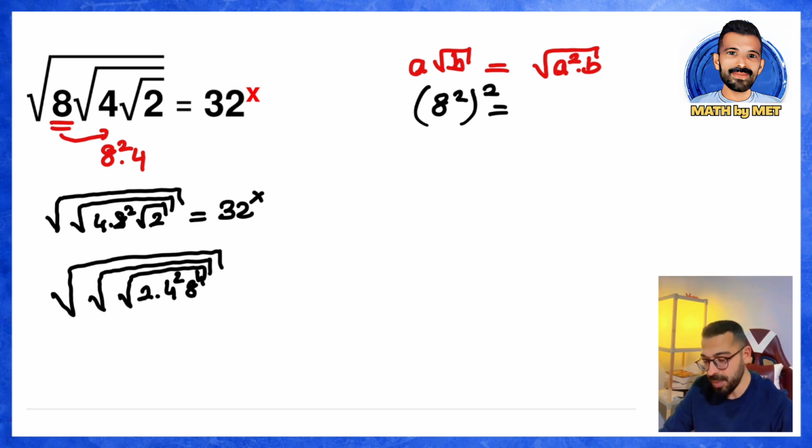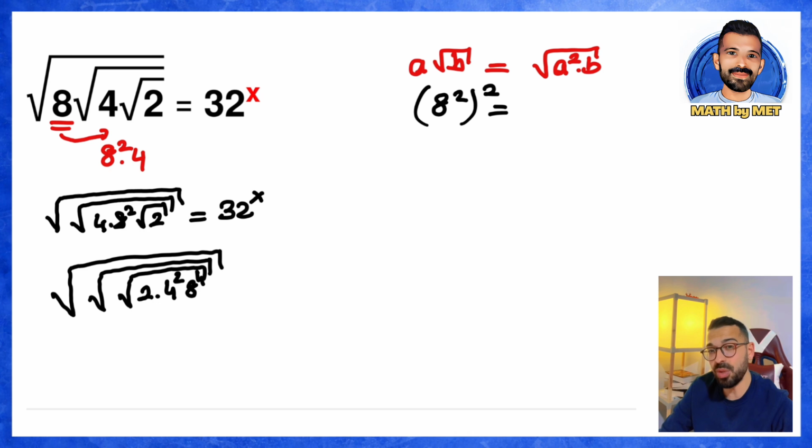I want to carefully merge the 3 distinct root systems that are present here. If you have nested roots like this, the only thing you need to do to combine them is this. Multiply the degrees of the roots and write them as a single root. Since the degrees of the roots are 2, 2, and 2, when I multiply them, the degree will be 8. So we can write this part inside as a single root.